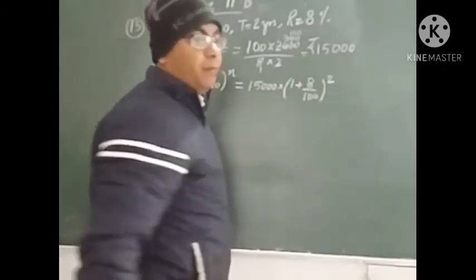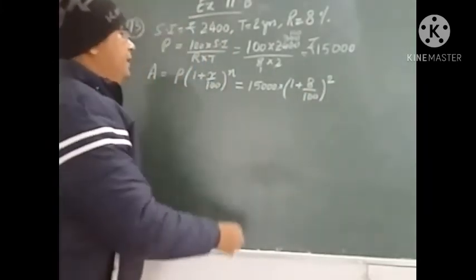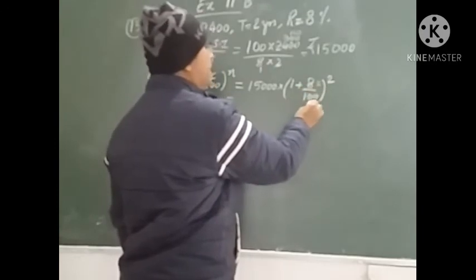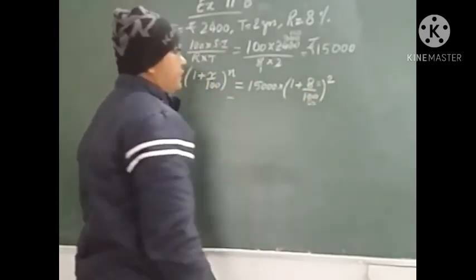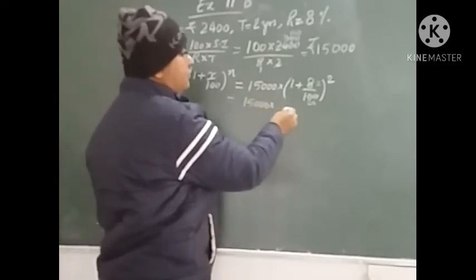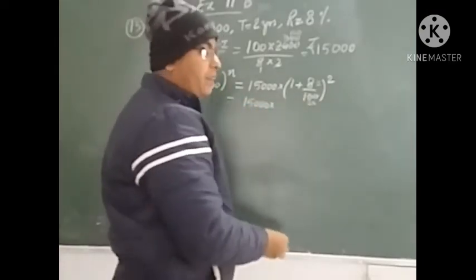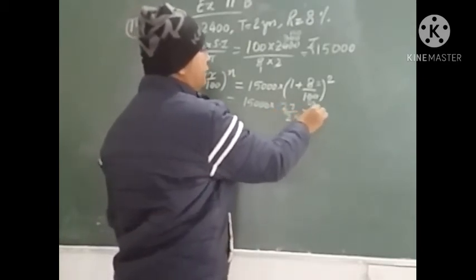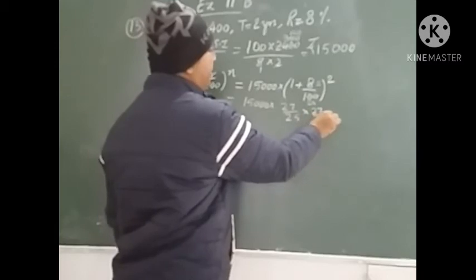So here power will be 2 in place of n. Let us reduce it. This can be reduced. 4 2s are 8. 4 25s are 100. So 15,000 into 1 plus 2 upon 25 is 27 upon 25. Power 2 is there, so one more time it will be multiplied.